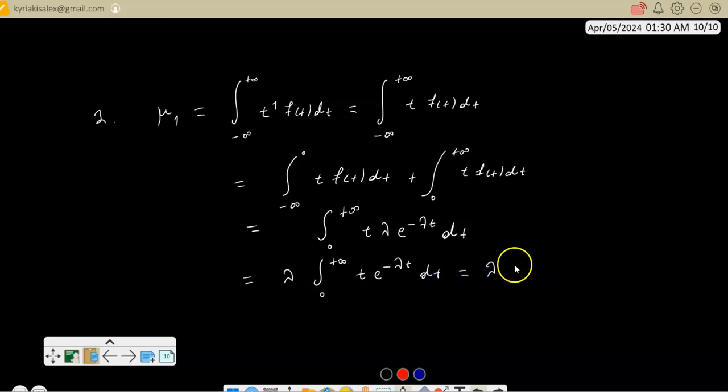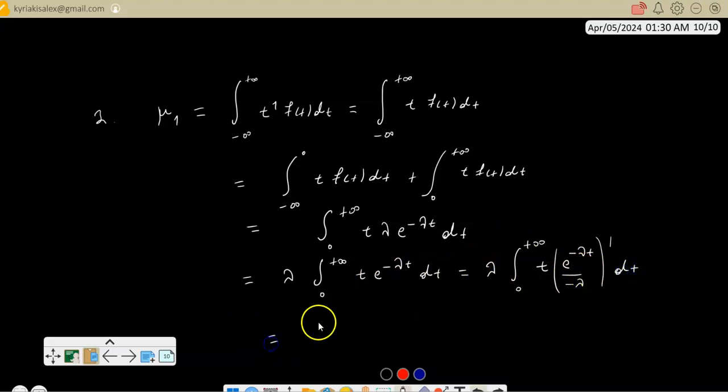And now I need to do integration by parts, and I choose, of course, the exponential function to do this process. The other factor is t, and the exponential can be written as e to the minus lambda t divided by minus lambda, whose derivative gives back the exponentially decaying function.